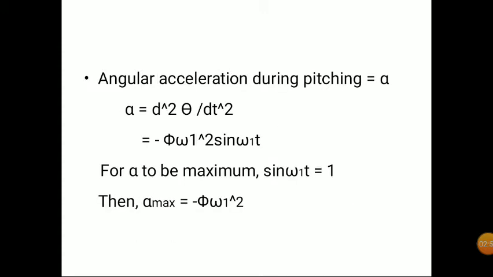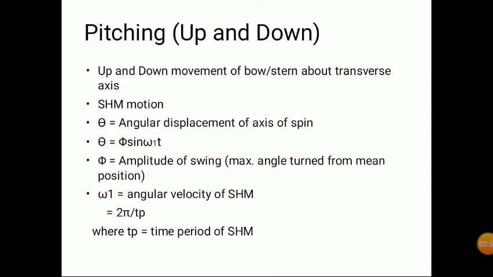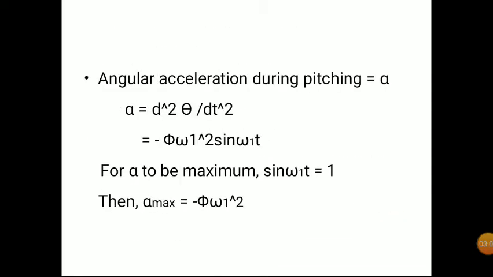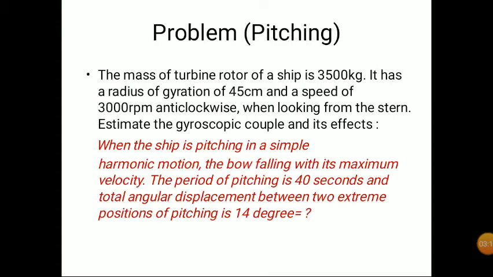Next we are finding the angular acceleration, that is d square by dt square of theta. Instead of theta we substitute phi sine omega 1 t. So we get alpha equal to minus phi omega 1 square sine omega 1 t. For alpha to be maximum, sine omega 1 t is equal to 1. So the maximum value of alpha is minus phi omega 1 square.